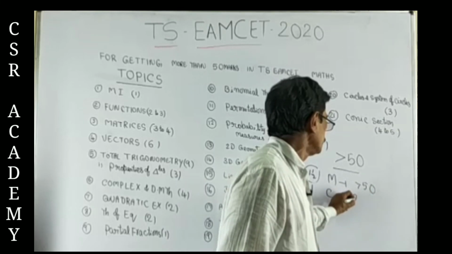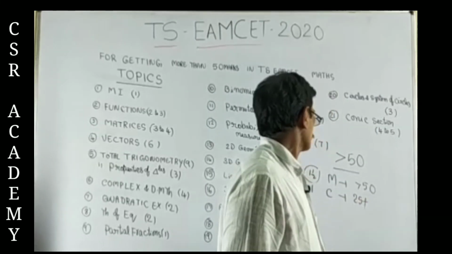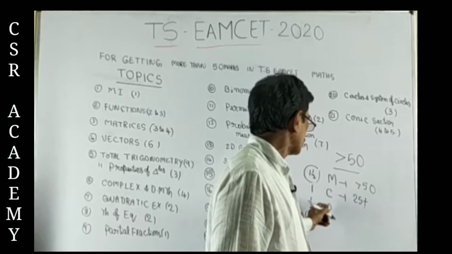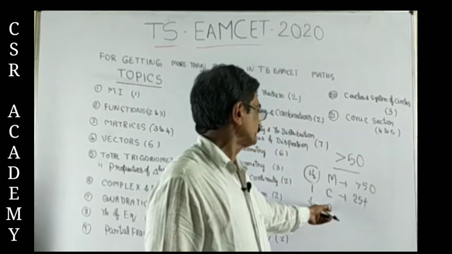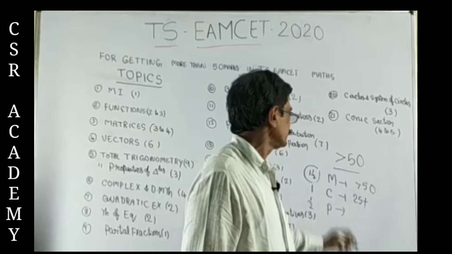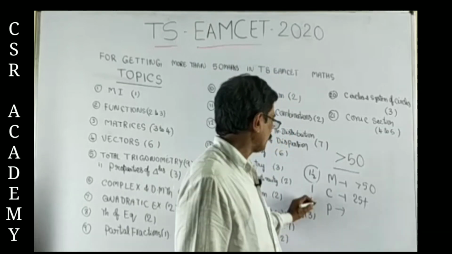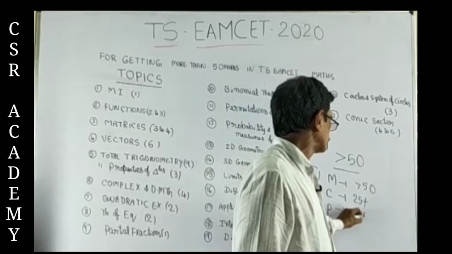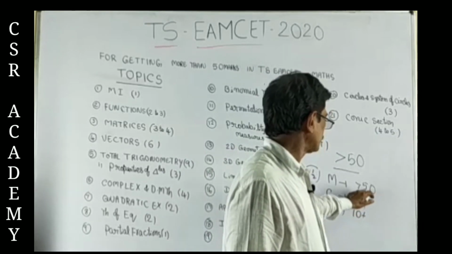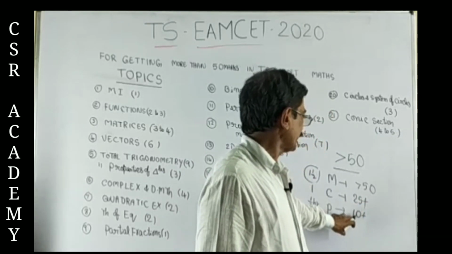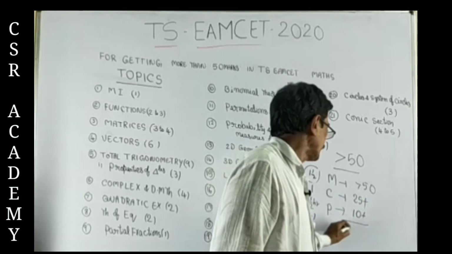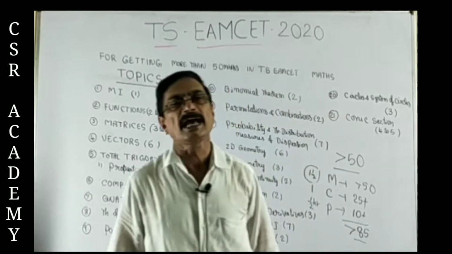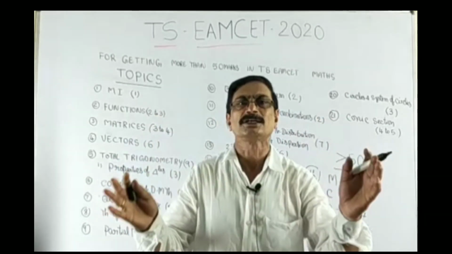In chemistry, 25 plus. We use half an hour for physics because generally most of them feel difficulty in physics. So we take half an hour. Minimum we get 10 plus. So 50, 25, 10, that means we get more than 85 marks. Definitely, all of you will join the top 10 colleges.